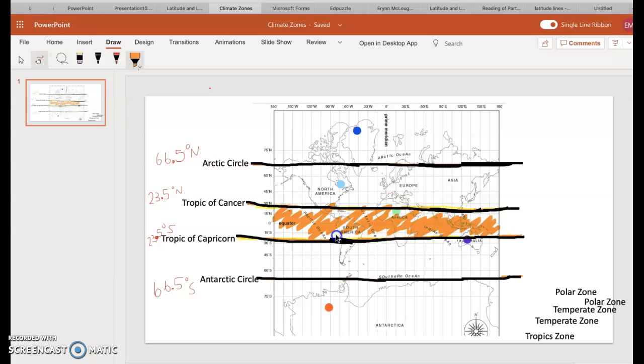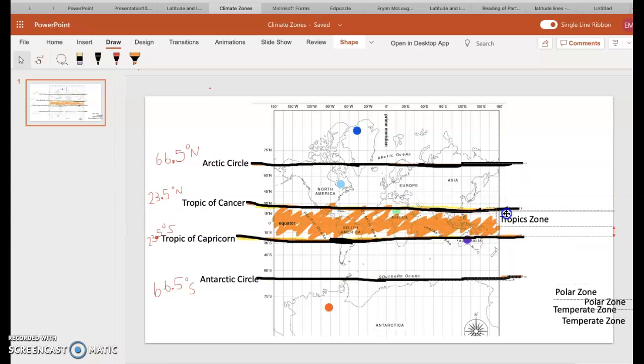So this entire part in here by the equator, this is called the Tropic Zone. Okay, so that's our tropic zone. By the equator, it's hot, hot, hot. That's why I picked the color orange, so we can think that it's hot there, okay, in the tropic zone.